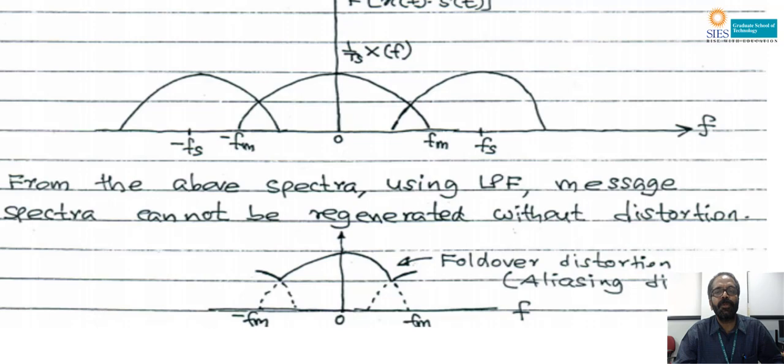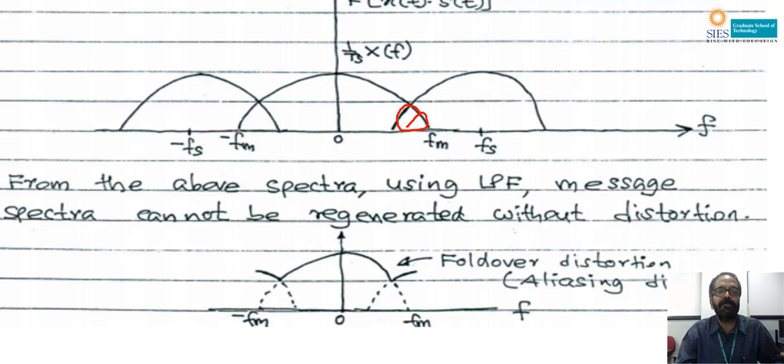Case 3, fs less than twice fm. When fs is less than twice fm, that particular rate is known as undersampling. Due to fs less than twice fm, there is an overlap between X of f and X of f minus fs. You can clearly see that overlap here. This is the overlap area, where X of f and X of f minus fs are overlapping. Due to this overlap, there is a distortion between the spectrum X of f and its shifted version X of f minus fs. And if it is passed through an LPF with a cutoff frequency fm,